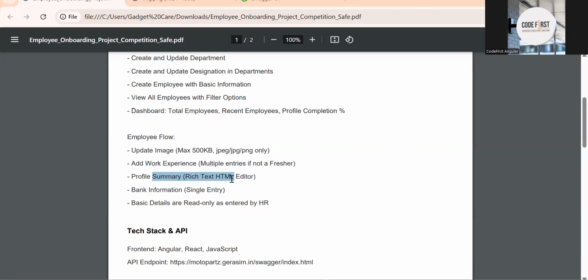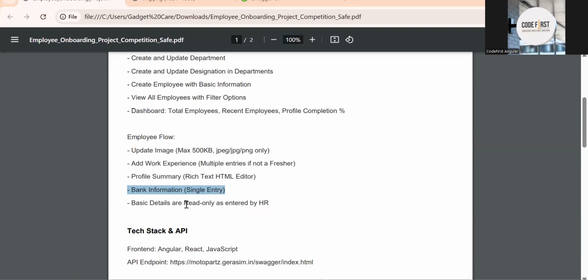Profile summary. You might have used Naukri. In Naukri, you can see a profile summary. It will be a text box or a text area. But instead of using a normal text box, you can convert it into a rich text HTML editor also, where you can bold something, add ul and li. So this you can also use. Bank information is single bank information, right?